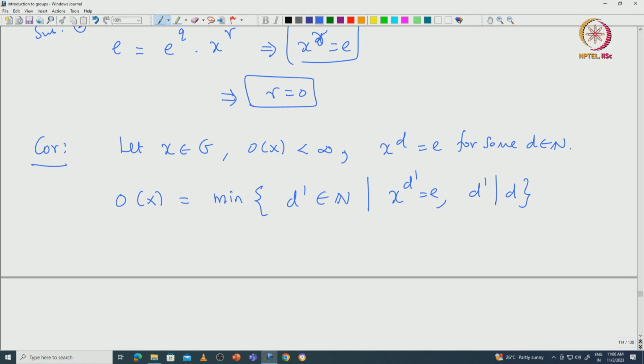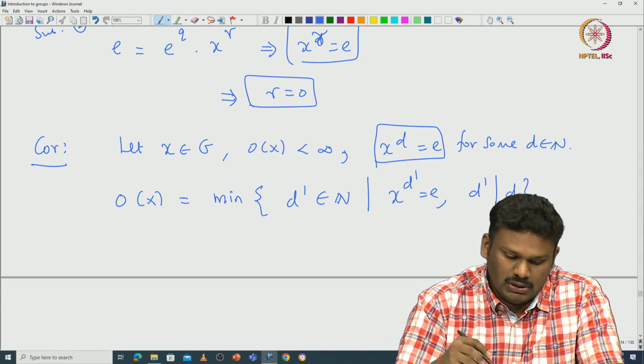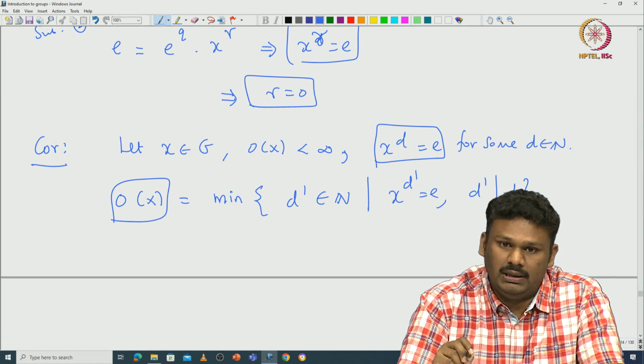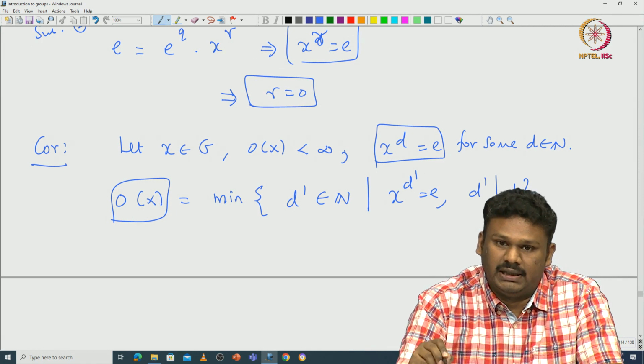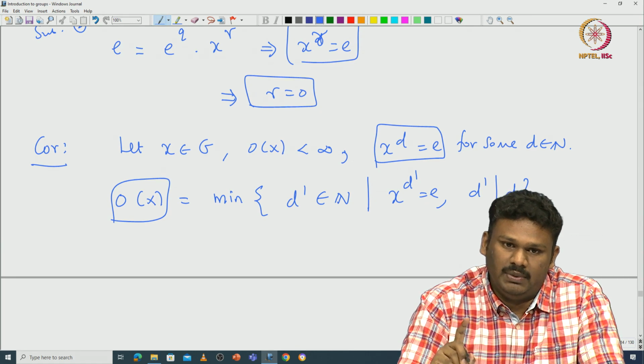If you are able to find one such natural number, then to find the order of x, all you need to do is take all possible divisors d' of that d such that x^d' becomes identity. So, to look for the order of x, you only need to look at the finitely many divisors of d such that x^d' is identity. Then if you pick the smallest among them, that will be the order.